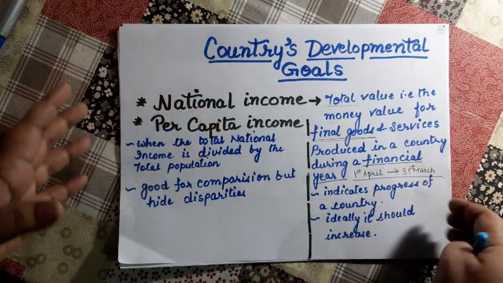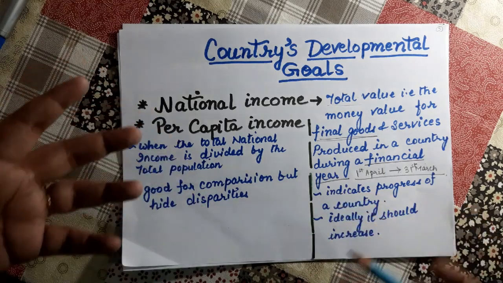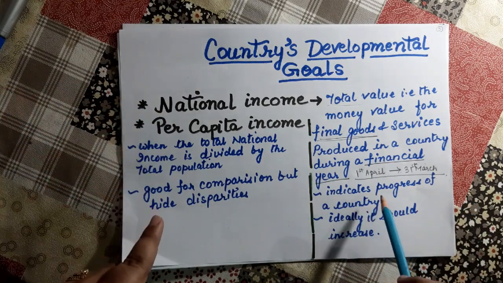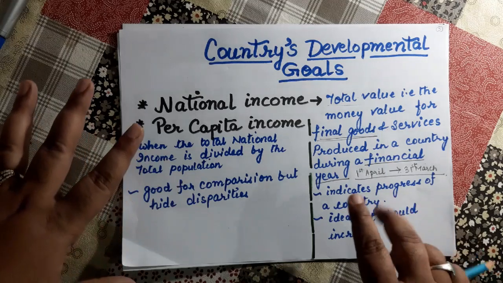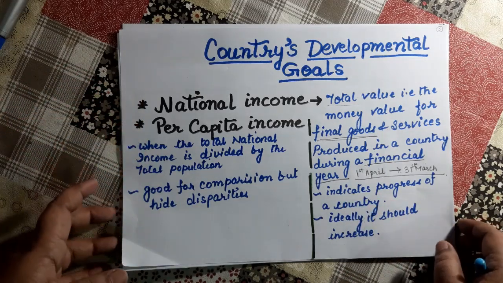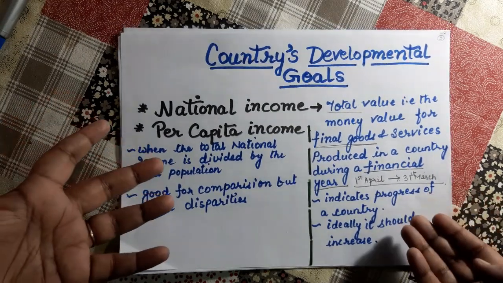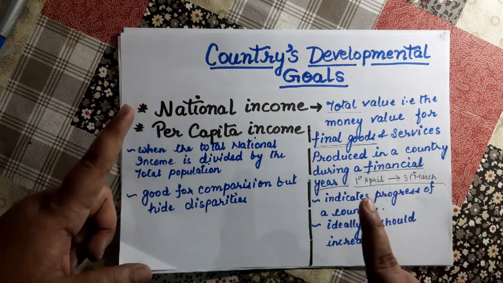Now what is the advantage of calculating the national income? What is the importance? It indicates the progress of a country. The main purpose of measuring national income is that it indicates the progress of a country.